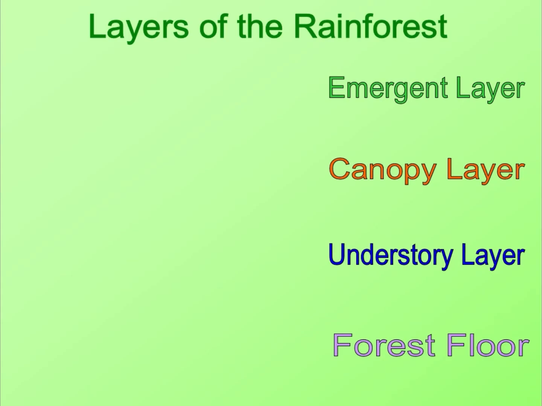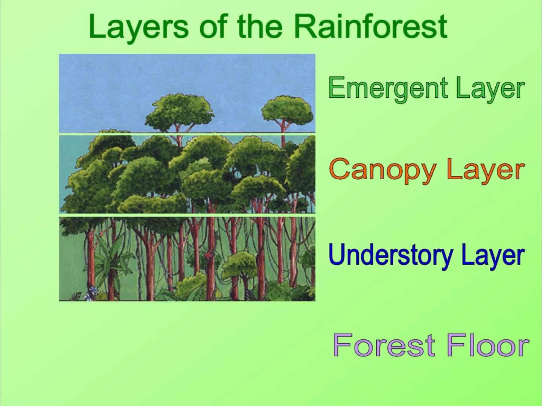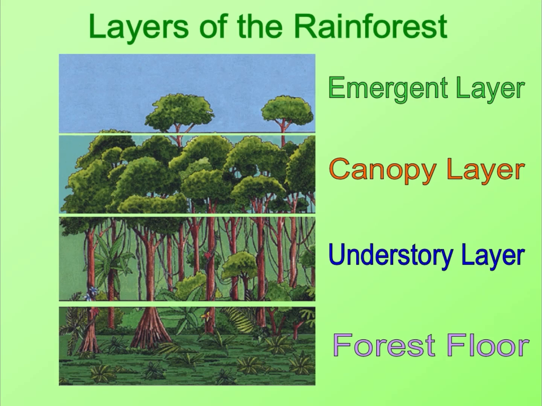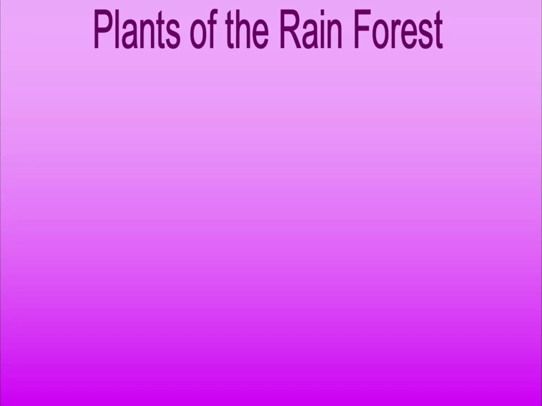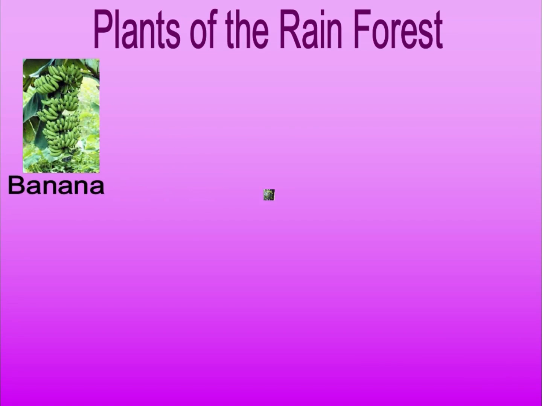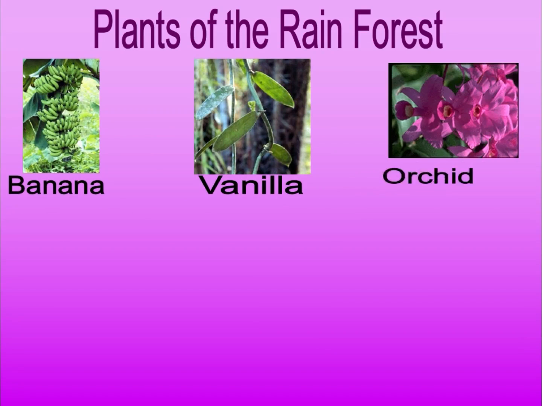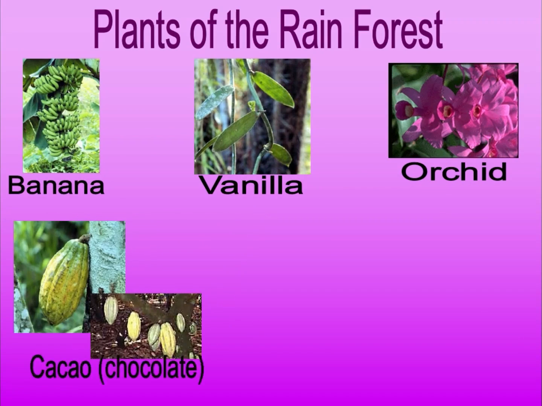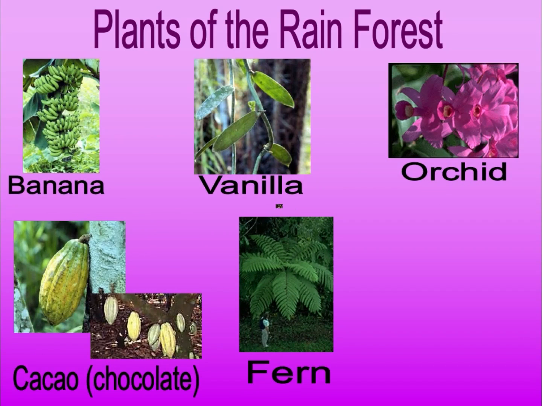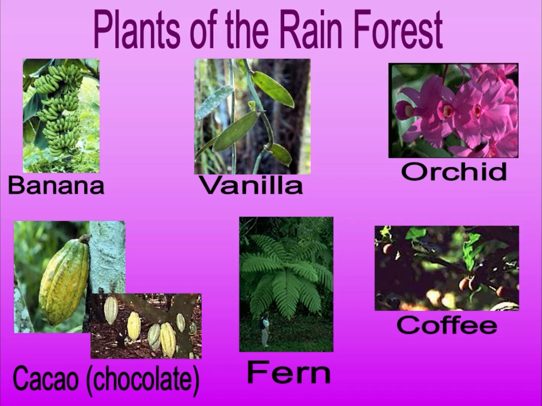Because there is plenty of rain in rainforests, plants can grow in different sizes, so we can divide them into different layers: emergent layer, canopy layer, understory layer, and forest layer. Plants that we can find in rainforests are like this: banana, vanilla, orchid, chocolate, fern, and also coffee.